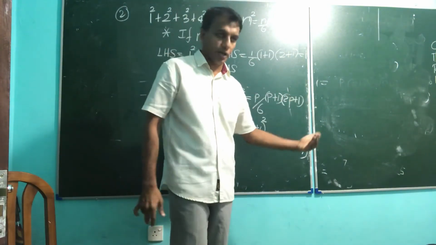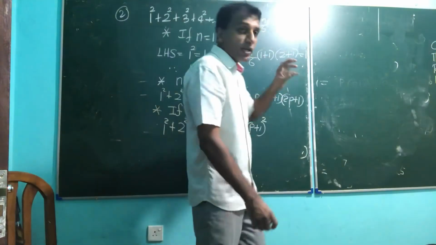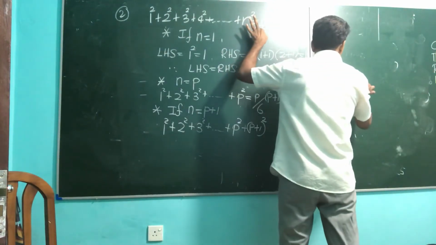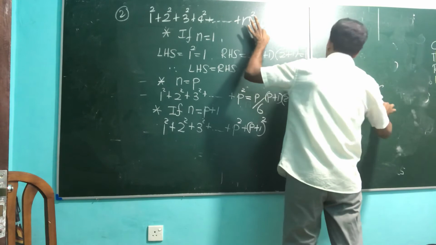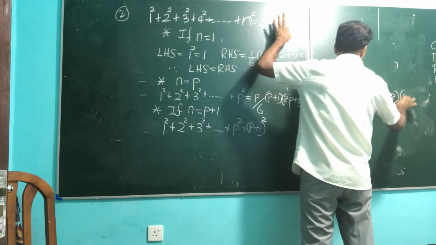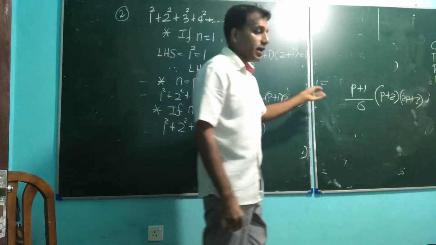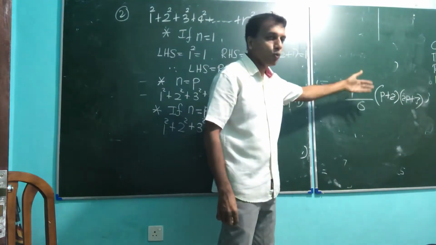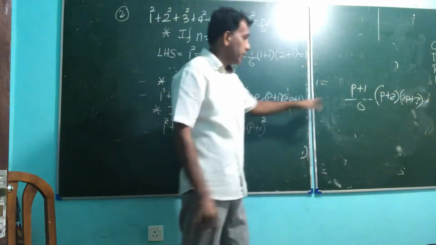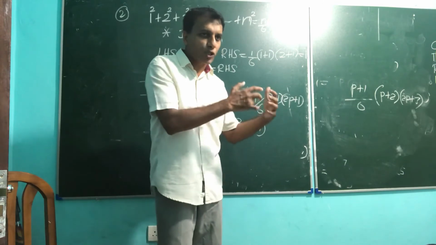After doing the summation, what should the answer be? If you apply n equals p plus 1 to n over 6, n plus 1, 2n plus 1, you get p plus 1 over 6, p plus 2, 2p plus 3. Check that. I am showing this, but you can't see it on the board. Anyhow, before finishing, you can check what the answer should be.